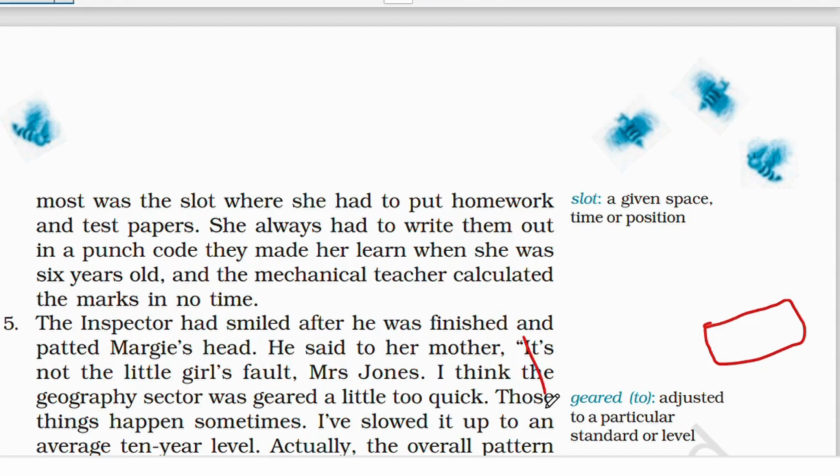After doing her homework, she had to put it in the slot, and then the mechanical teacher would correct it and give it back to her. She had to put all her test papers, homework and assignments in that slot. She always had to write them down in punch code. They made her learn it when she was 6 years old. Then the mechanical teacher calculated the marks in no time.